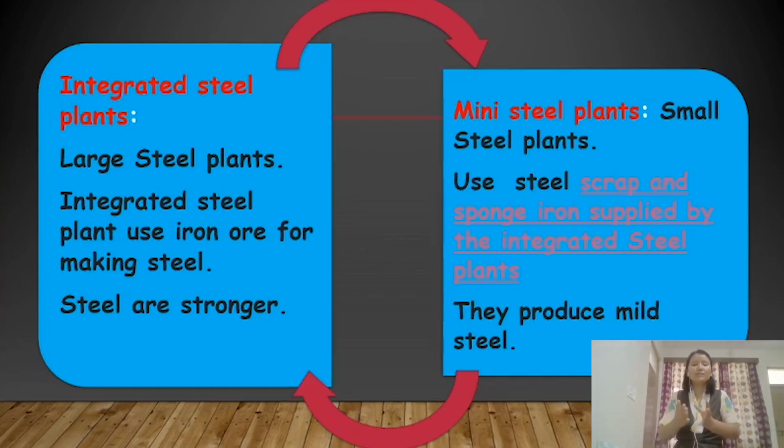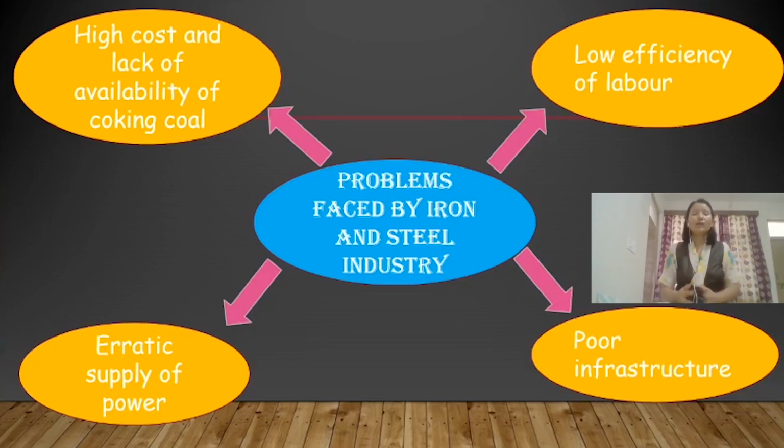So that is the difference between the integrated steel plants and the mini steel plants. Okay, now coming to the last one, that is the problems faced by the iron and steel industry. There are a large number of problems faced by the iron and steel industry nowadays. Number one is lack of availability of coal. The availability of coal is less. At the same time, the cost of the coal is very high.